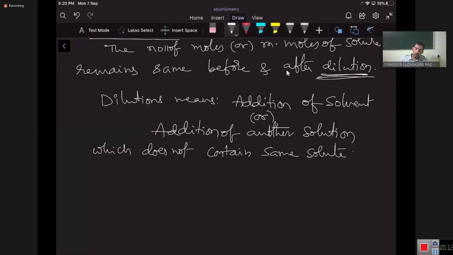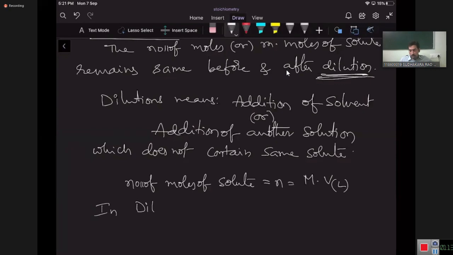Number of moles of solute, N, is equal to molarity into volume in liters. So in dilution, number of moles of solute before dilution and after dilution is the same.